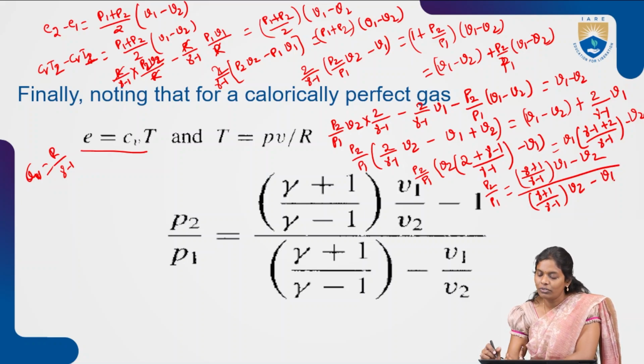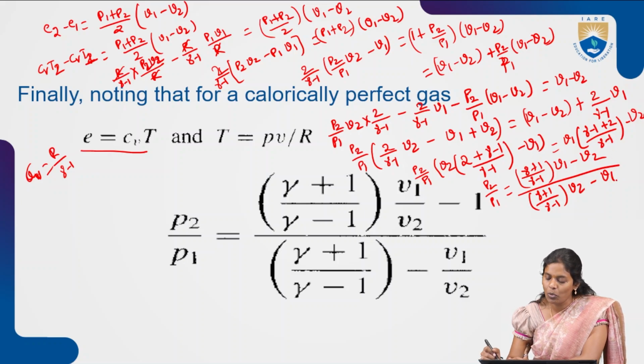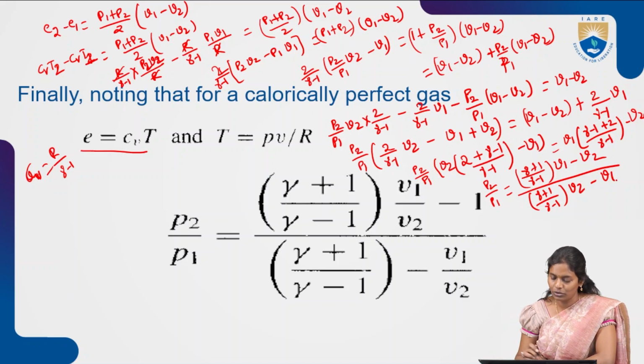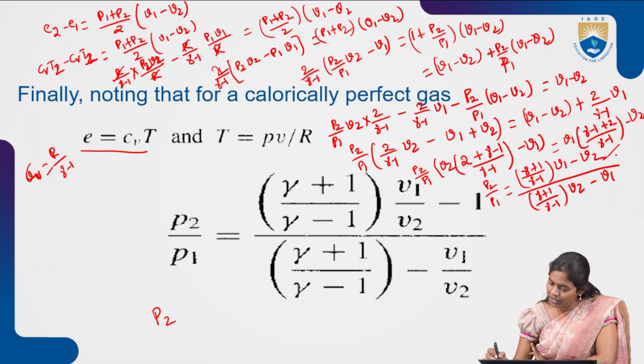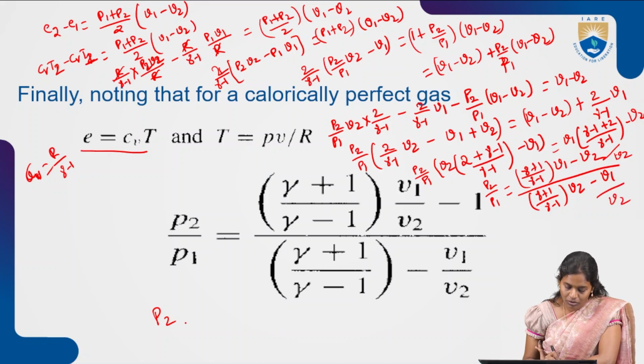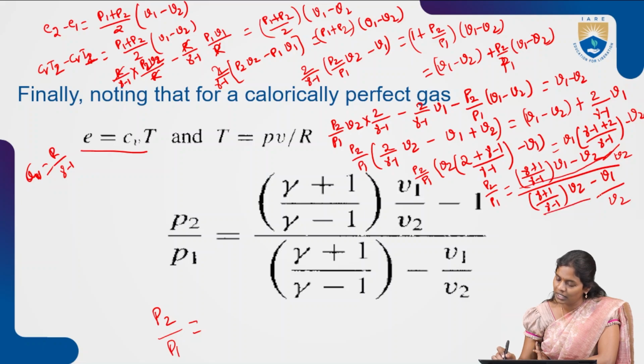Right. So now what we are doing? We are dividing the above one and the bottom one with V2. So when you do that, P2 divided by P1 equal to, we are dividing the entire numerator with V2 and the entire denominator with V2. So what will it be?